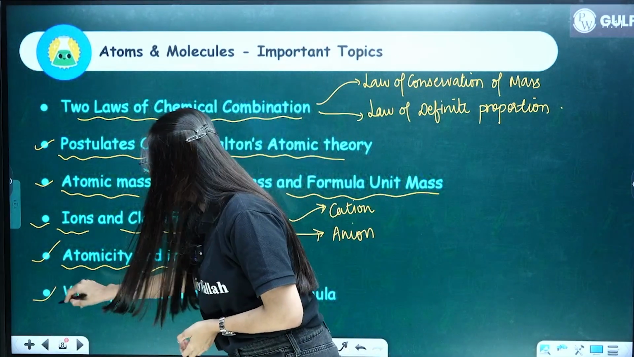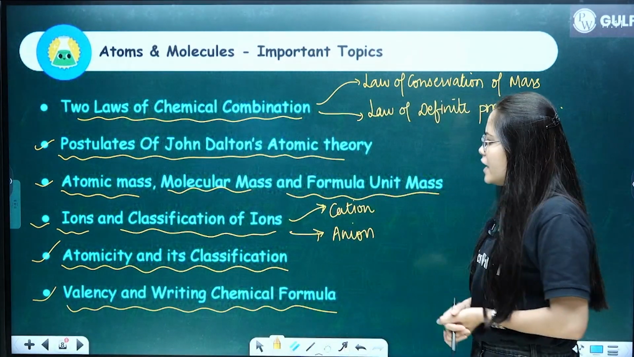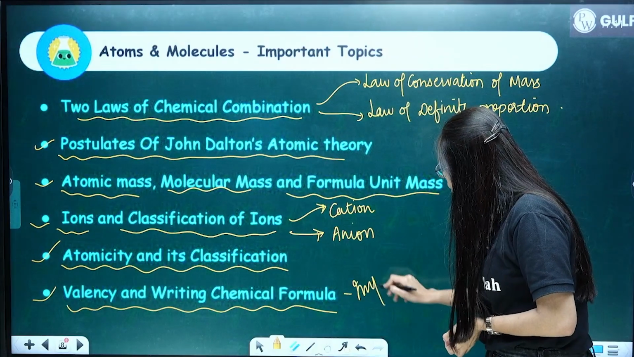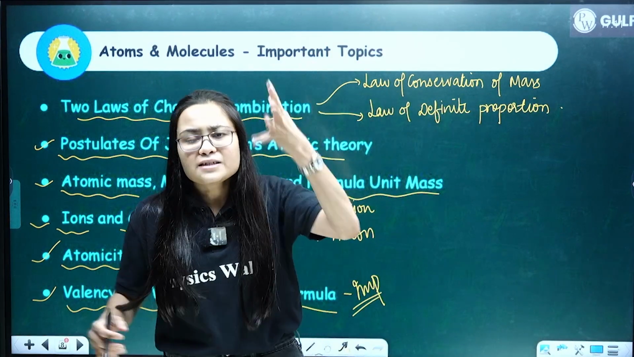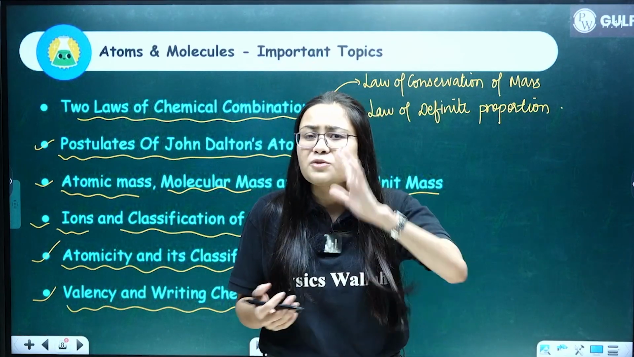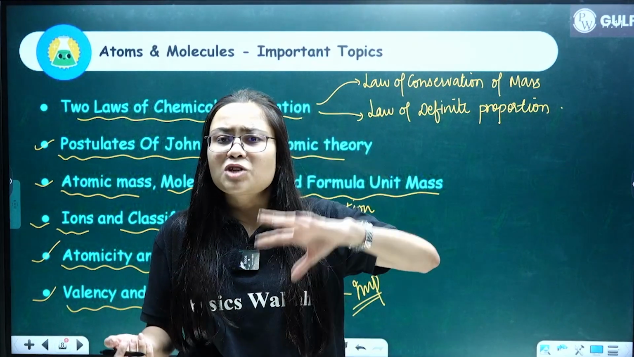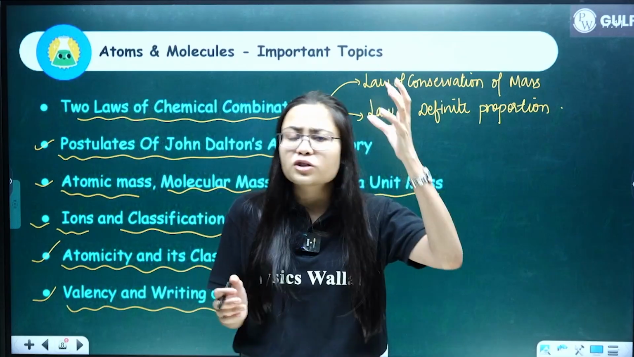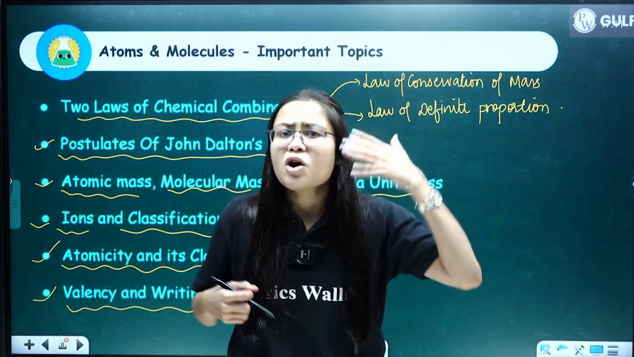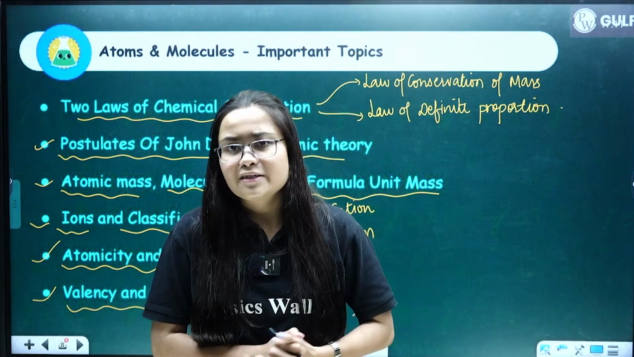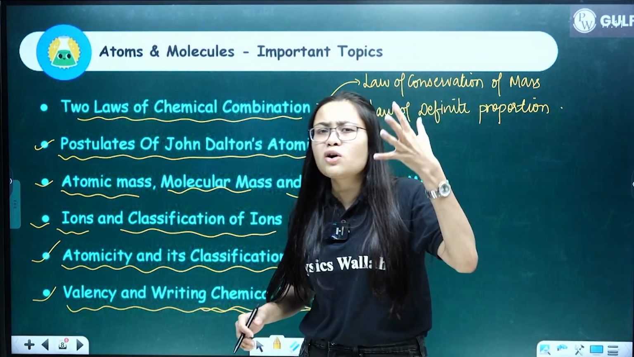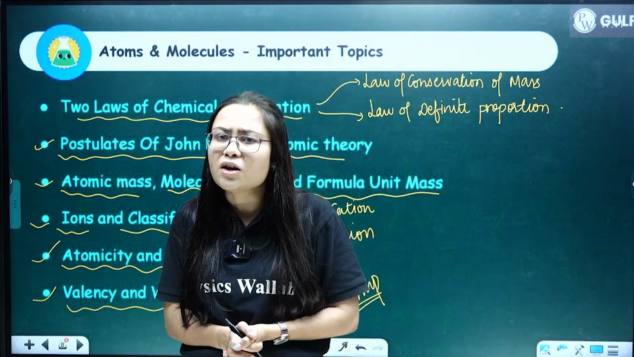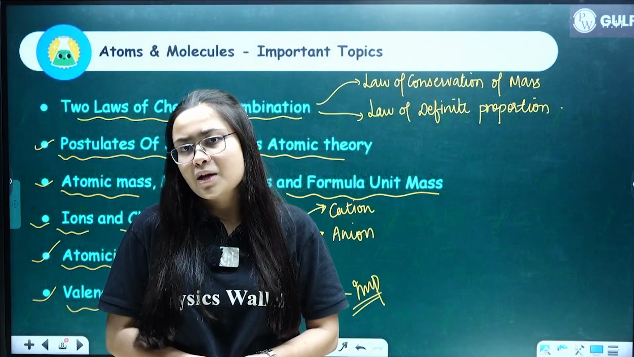Then the last concept is valency and writing the chemical formula. Very, very, very important question, okay. So valency is very important question from chapter number 3 also and from chapter number 4 also, okay. So you should know the meaning of valency. You should know how to calculate the valency. Clear everybody? Then writing chemical formula. You should know the different steps that are involved in writing a chemical formula.